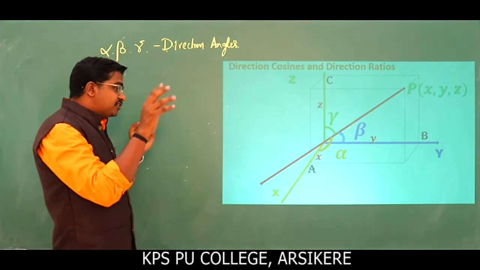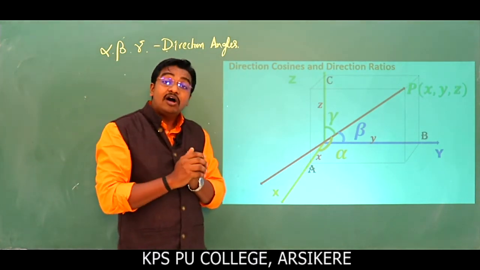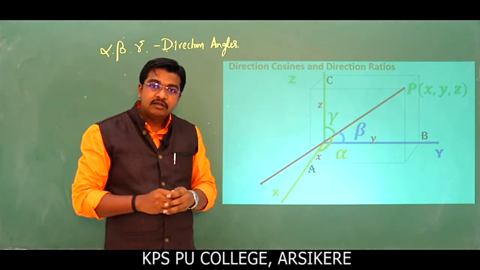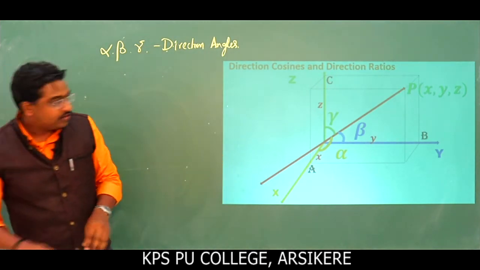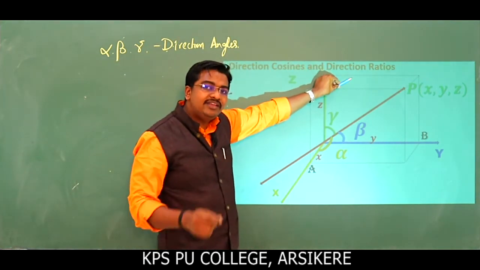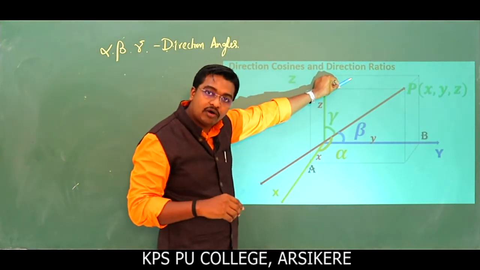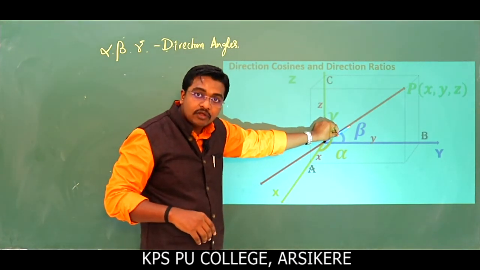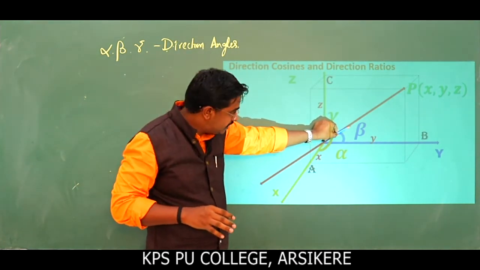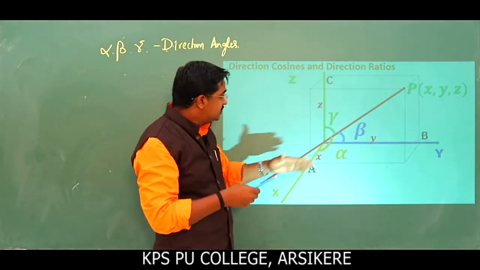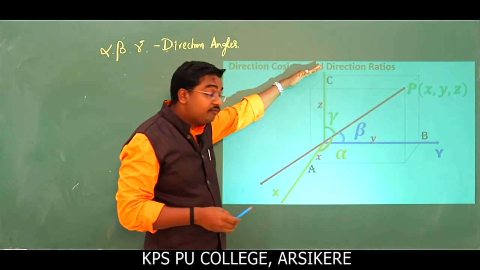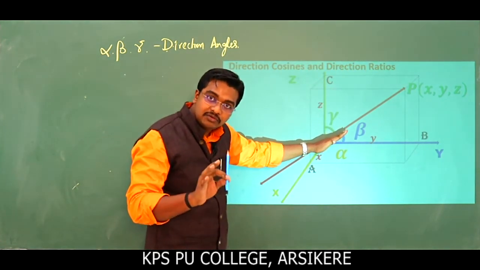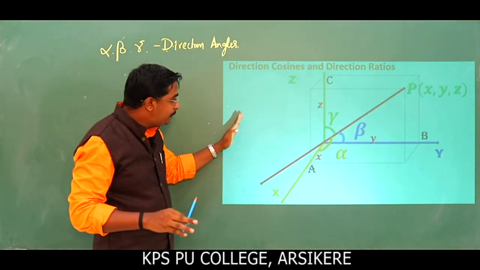Did you understand, children? Look, first in 11th vector algebra we have discussed a vector. So there are vectors. Here we have one vector, and this vector is not passing through origin. Okay. So then what do we do? We parallelly shift the vector to find alpha, beta, and gamma. Similarly here also, suppose this line is located here. Then we shift this line parallelly to origin. Understood? Okay. So here there is some line, and we shift it parallelly.